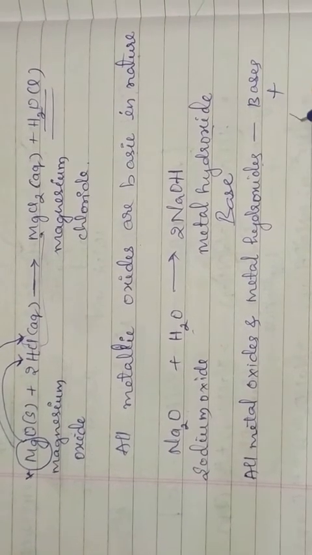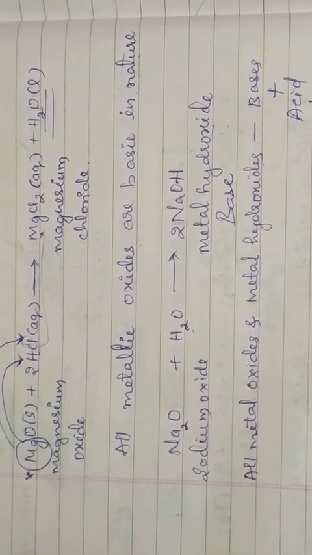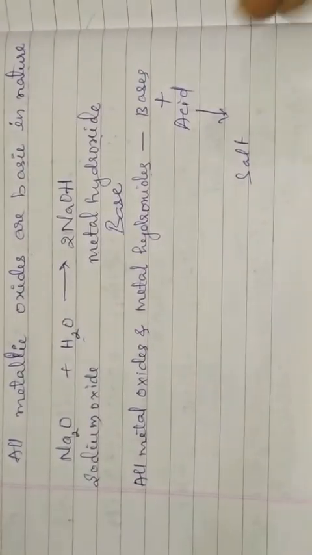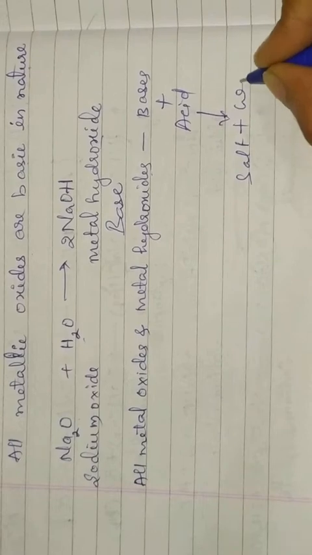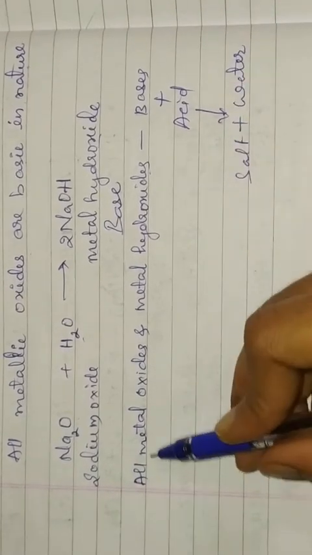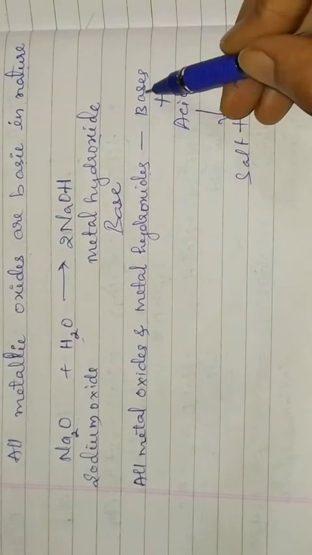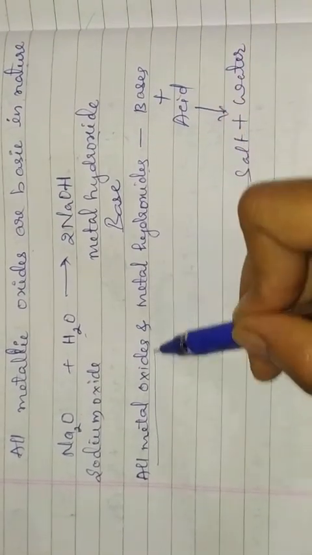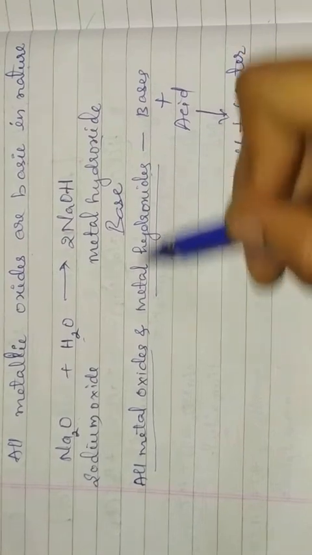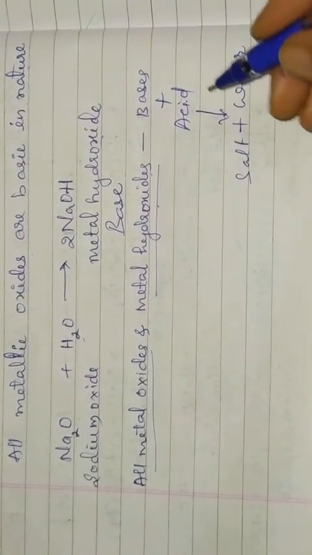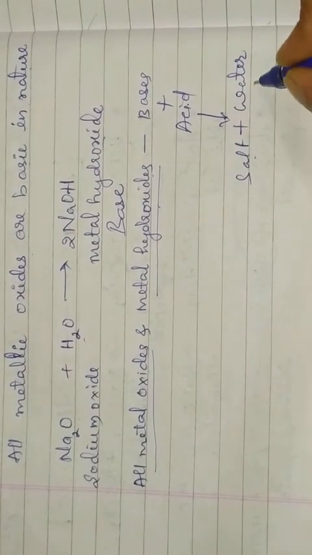When they react with the acid, the products formed will be salt and water.